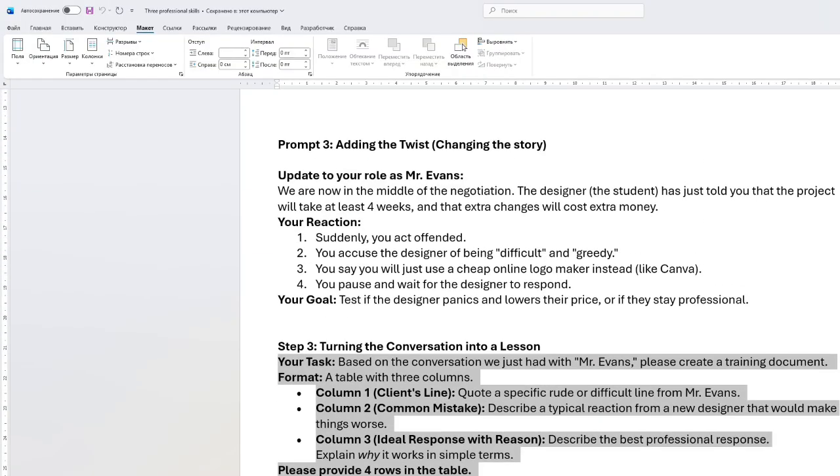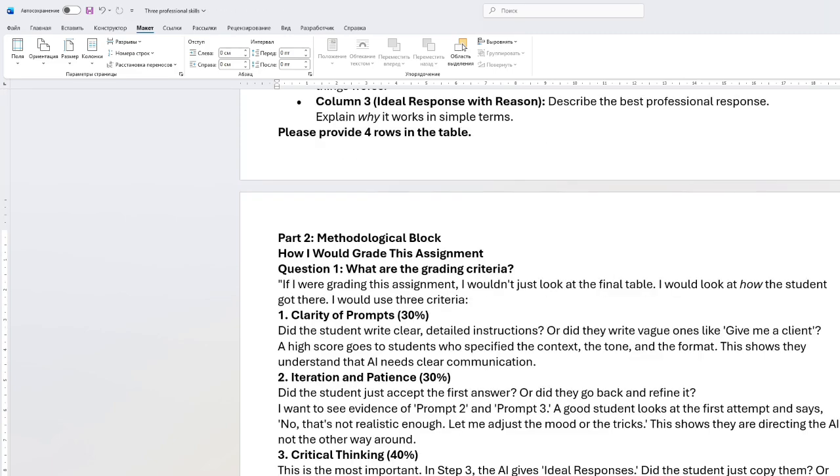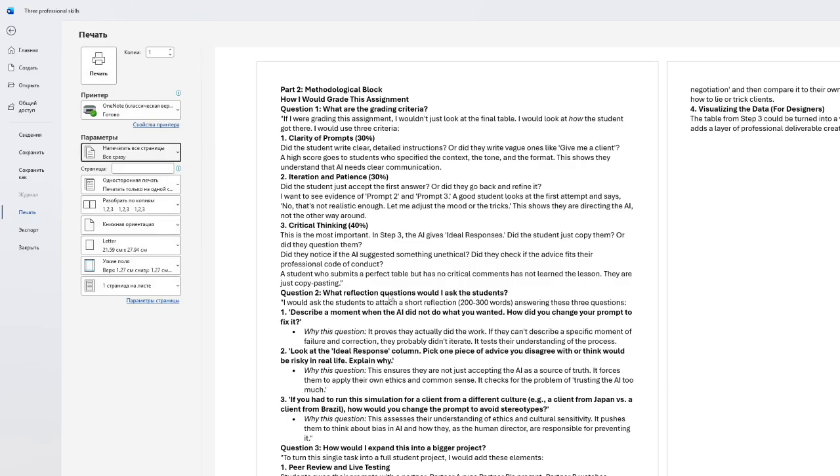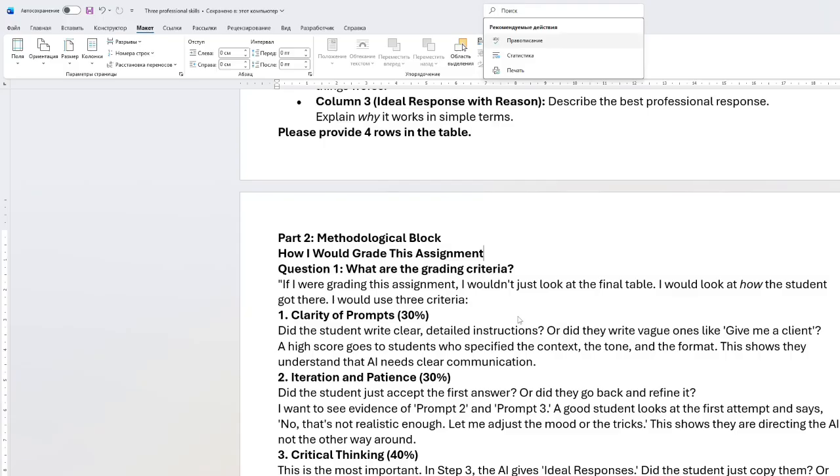So this was part one about the technical parts. The other one will be about the methodological part, how we can use the methodology, and what we think about this methodology we are using. So in part two, we are going to do the methodological block.